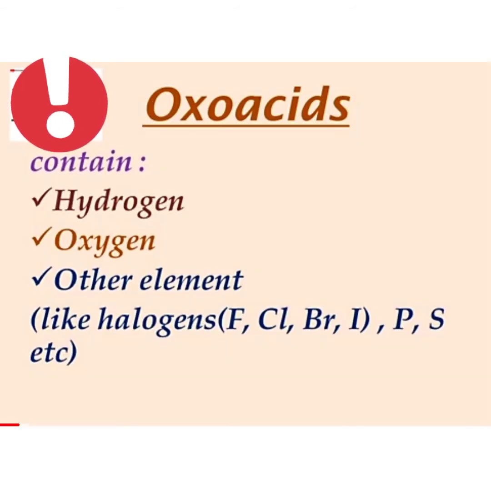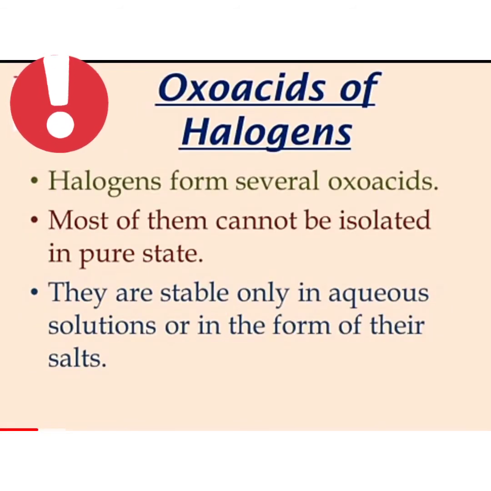Oxoacids are compounds of hydrogen, oxygen and other elements like halogen, phosphorus, sulfur, etc. Halogens form several oxoacids. Most of them cannot be isolated in pure state. They are stable only in aqueous solution or in the form of their salts.